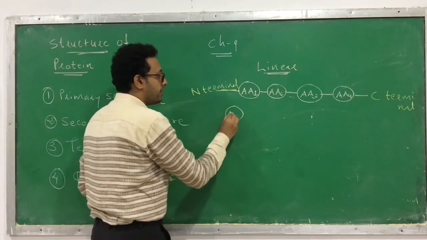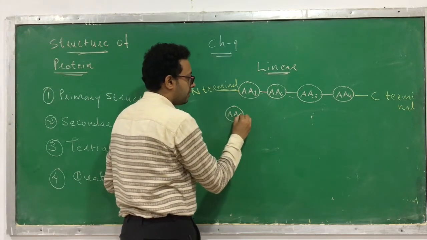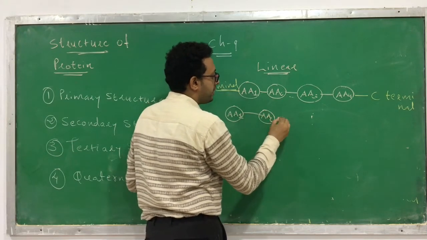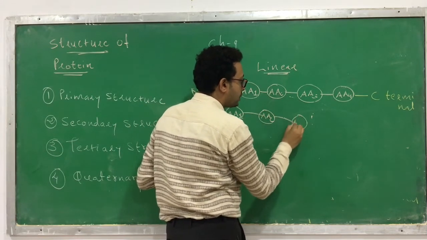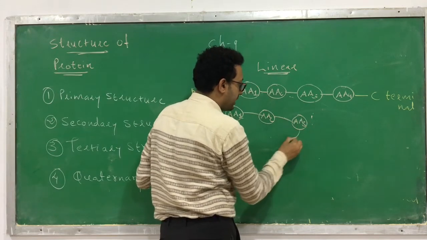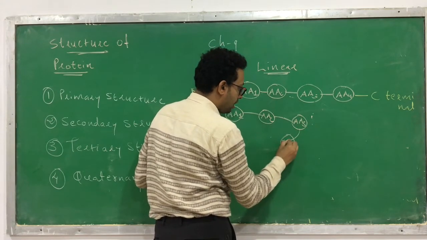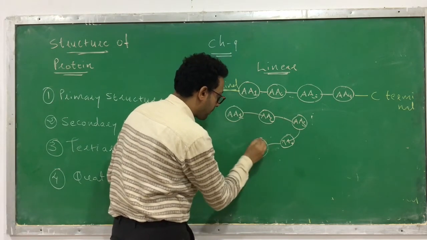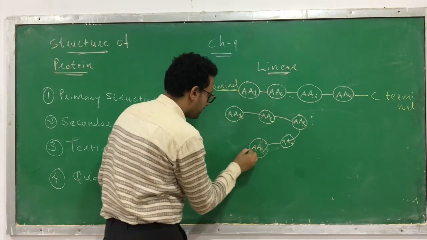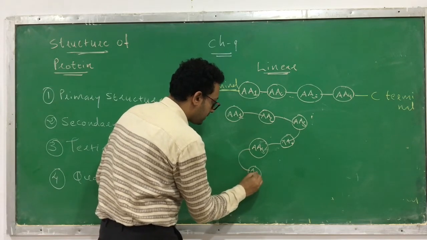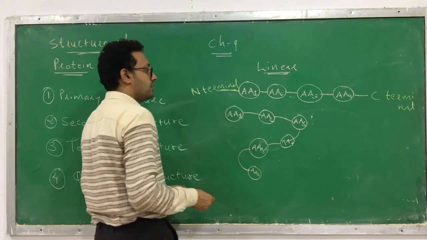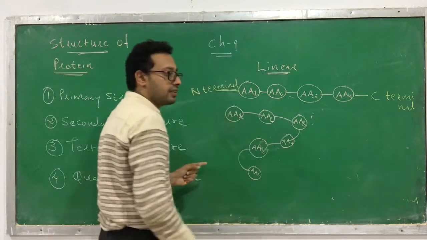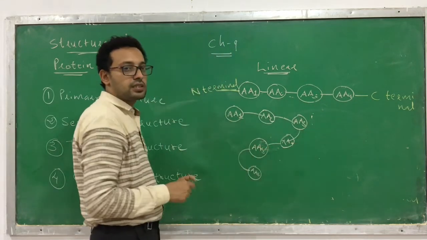So amino acid 1, here there is an attraction between two amino acids due to the presence of other bonds, like this one, amino acid 4, amino acid 5, amino acid 6. So such a kind of structure is present. Here you can see a straight linear line, but here the bending takes place.